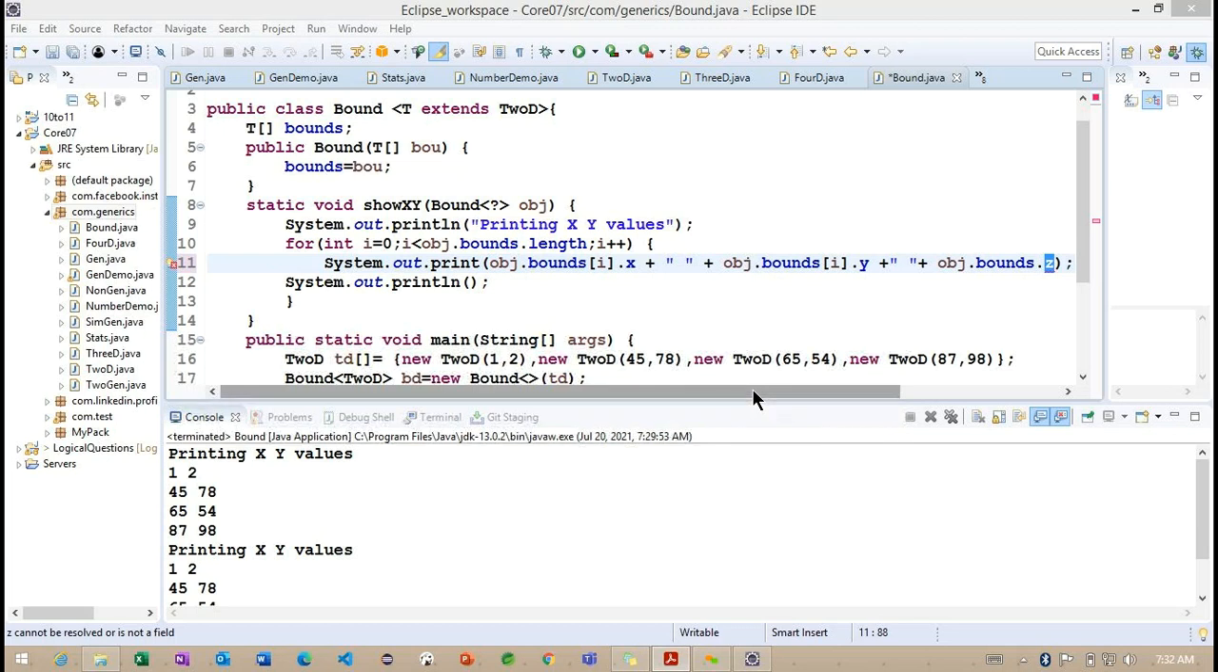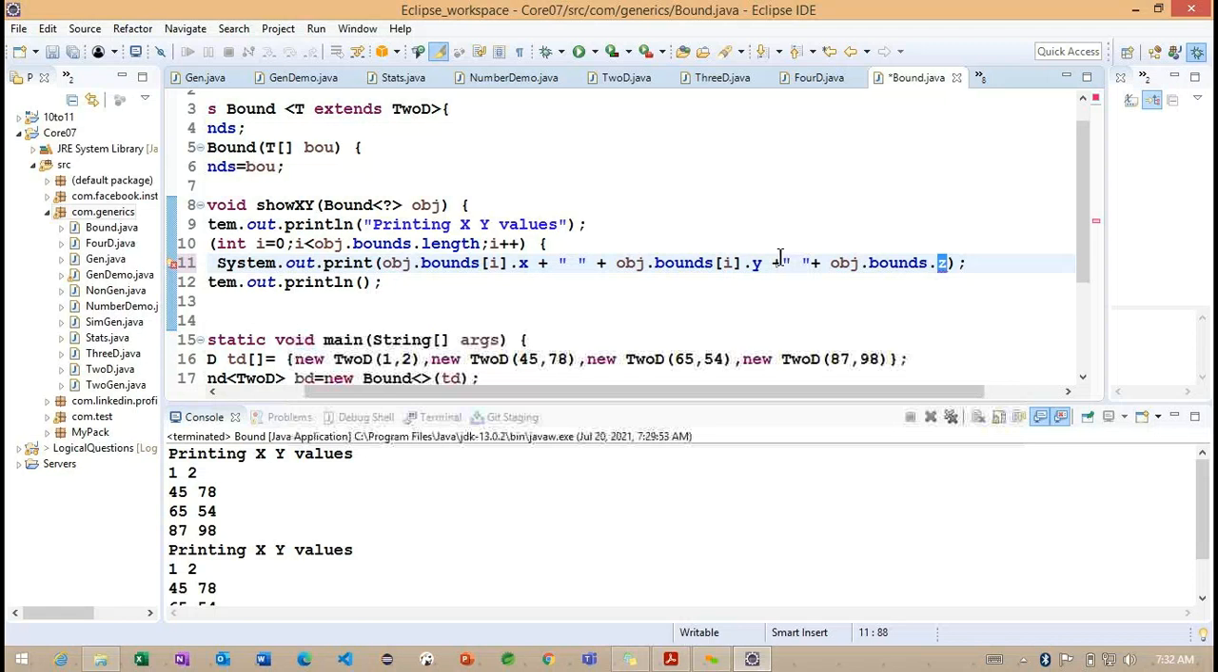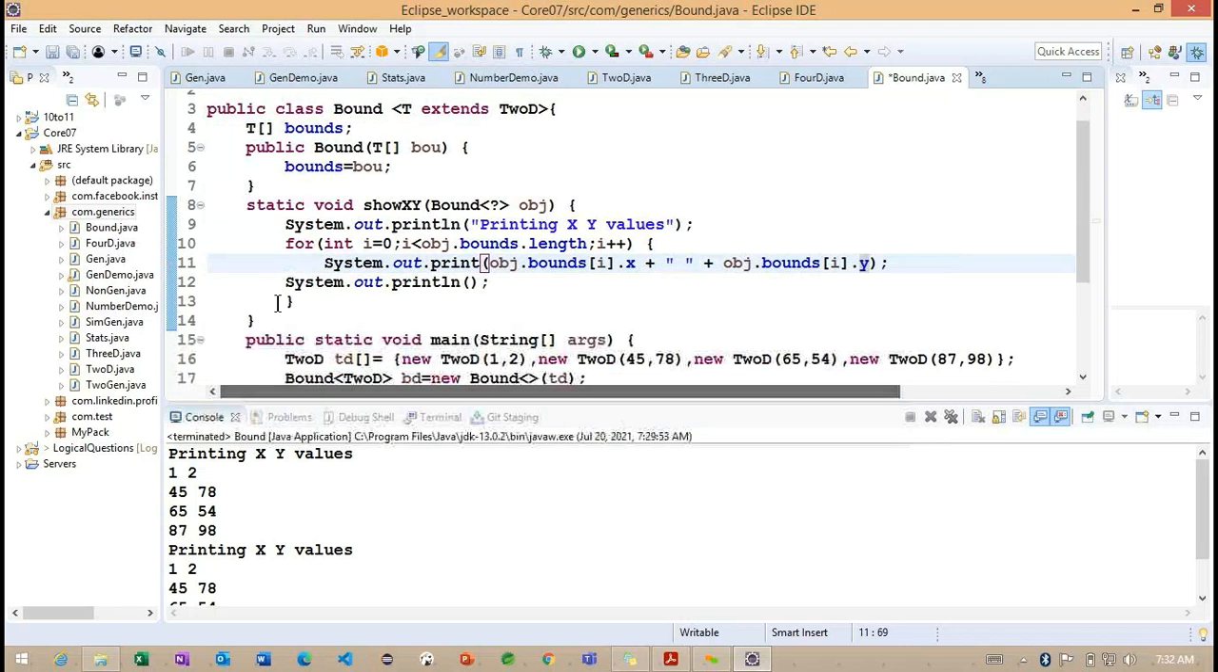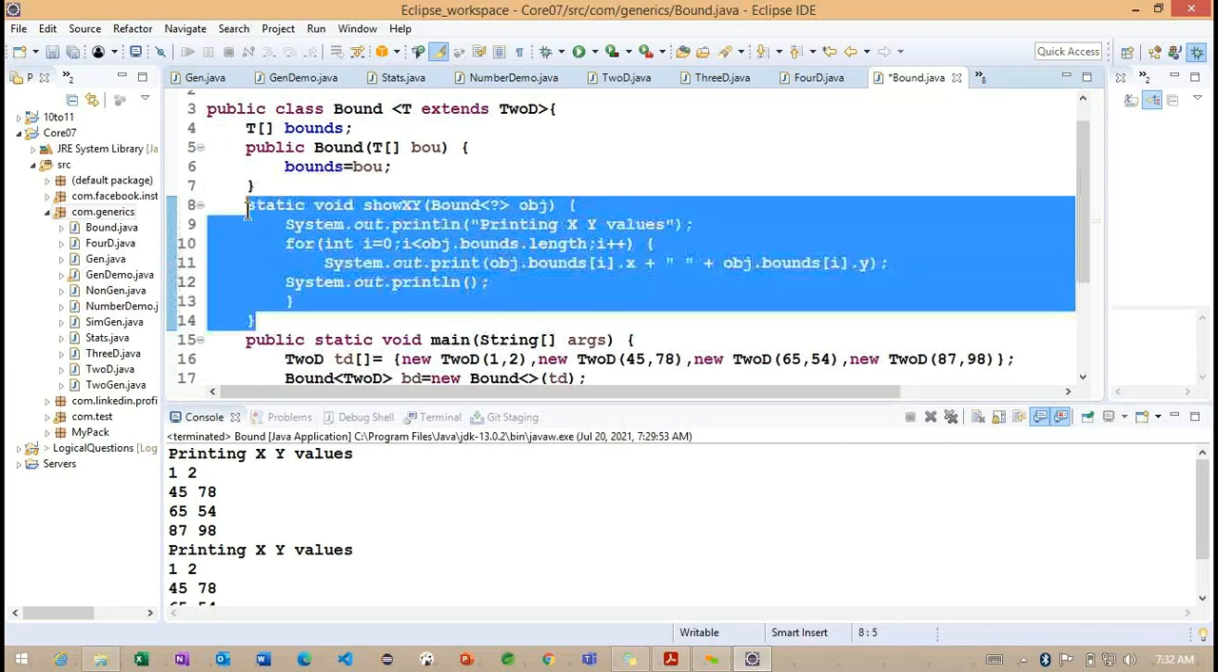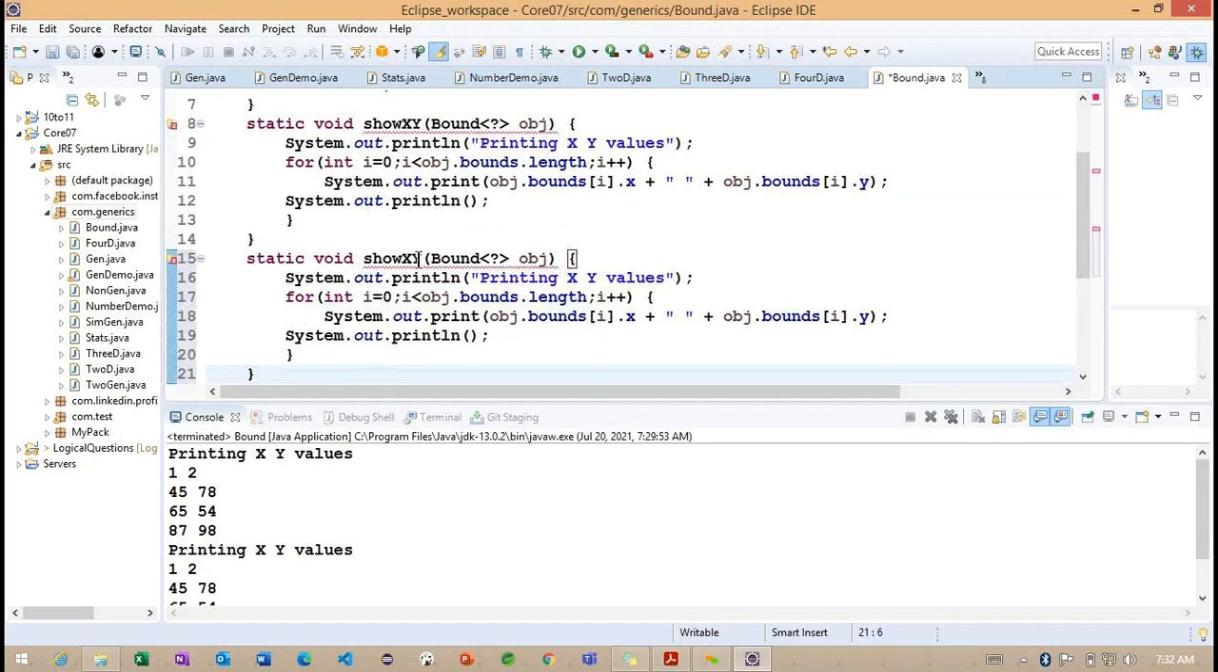Now what we can do, to work on this same information, observe here. I'm going to create one more method here, with the same type. Only the difference here is X, Y, Z. Getting the point? So I'm creating an X, Y, Z method here.